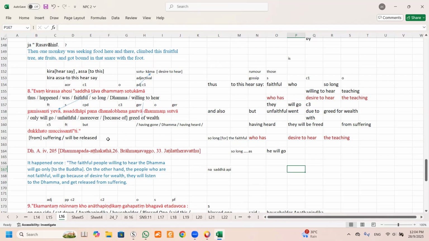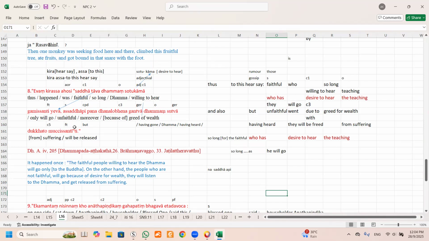That means here it means they. Here it can also mean a future tense. That means they will be free, because you are referring to two groups of persons, saddha and asaddha. So they will be free from suffering. Understand? So that is how the translation goes.